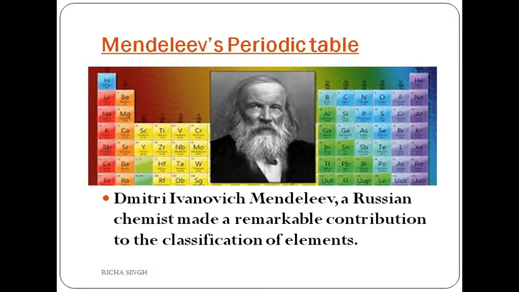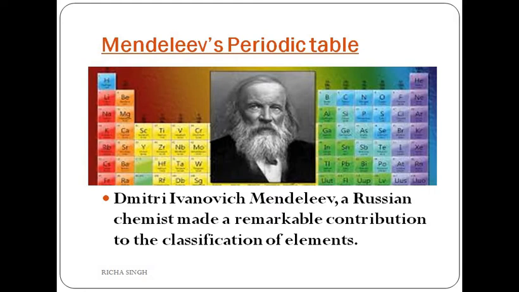Then he came to the conclusion that when elements are arranged in order of their increasing atomic masses, similar properties of the elements reoccur, or repeat, after a definite gap of atomic masses. This was somewhat influenced by Newlands' law of octaves, but Newlands said every 8th element showed the same properties, whereas Mendeleev said the property is repeated, but he was not sure of the number of elements.